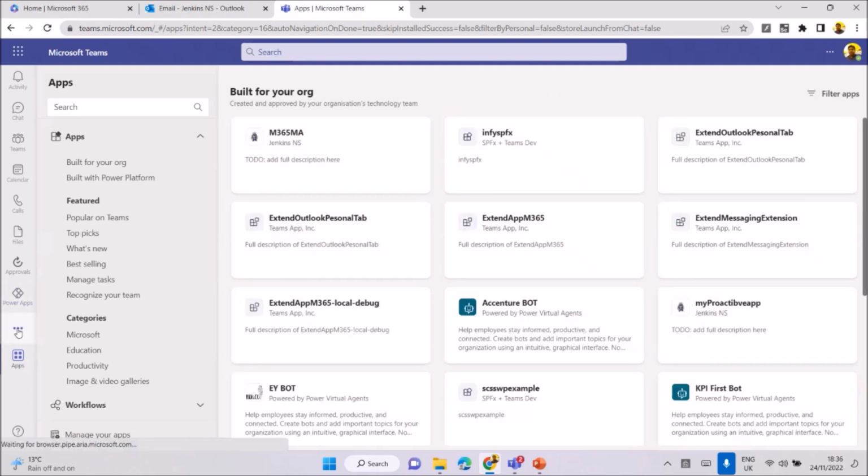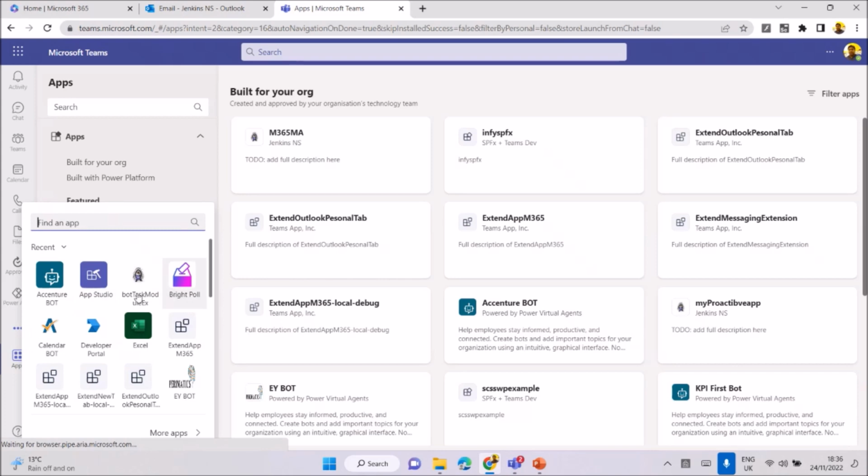Or if you have a personal app, you can click the three dots and you can see the personal apps also, all your personal apps. That's Teams, right? With Teams, we can use any application integration from anywhere. The only condition is that it should be an SSL-signed URL to map.